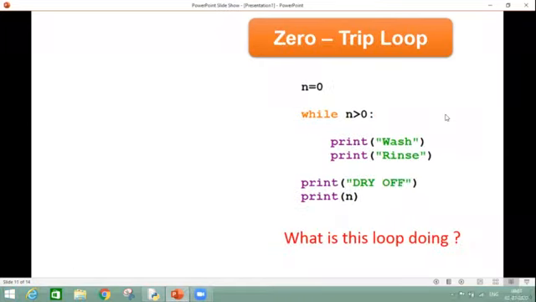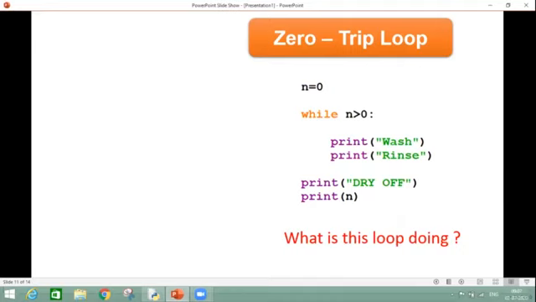Next example of while loop, where we have taken the value of n as 0 and we are checking the condition n is greater than 0 or not. So my condition becomes false in the very beginning. And if the condition becomes false, we are not supposed to enter inside the loop, but will directly come down and print two statements, which are written as "out of the loop" and the value of n.